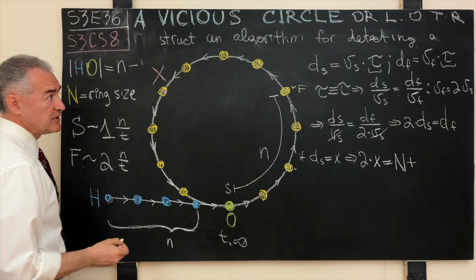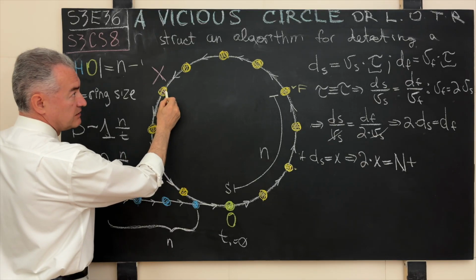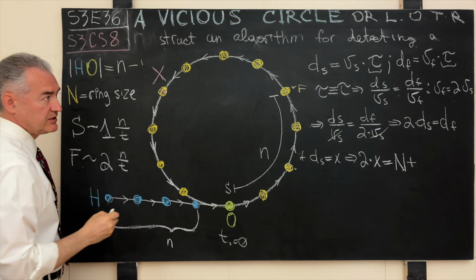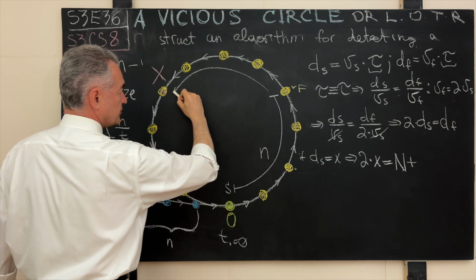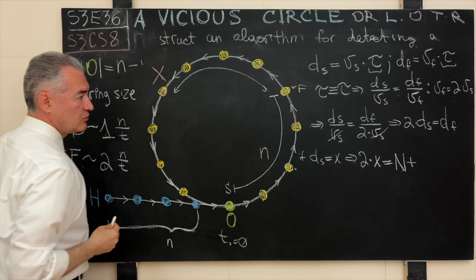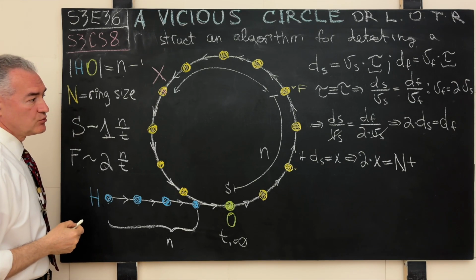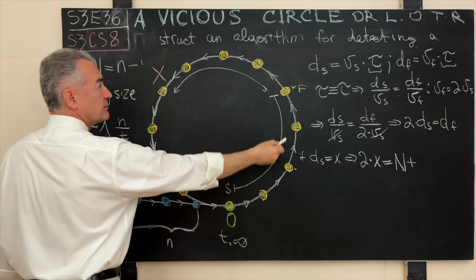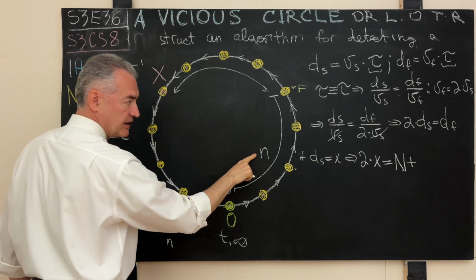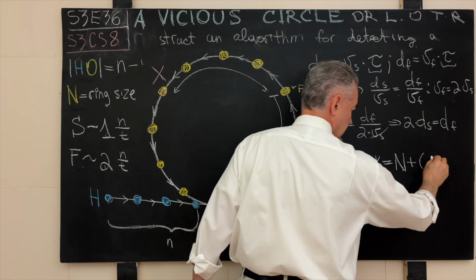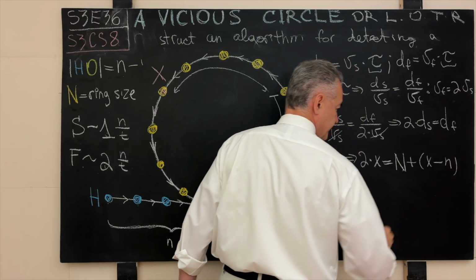And what does that mean? That means that the extra distance, this right here, that our fast runner will cover, will be given by what? It will be given by the entire distance x covered by the slow runner minus n. So it will be plus x minus n.